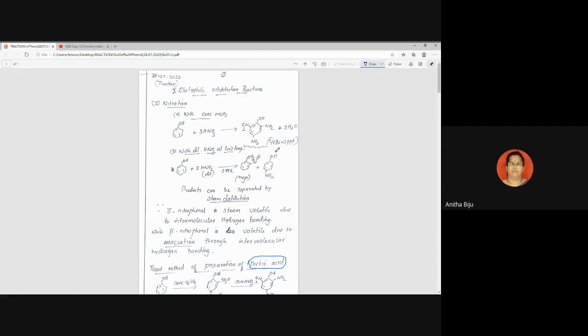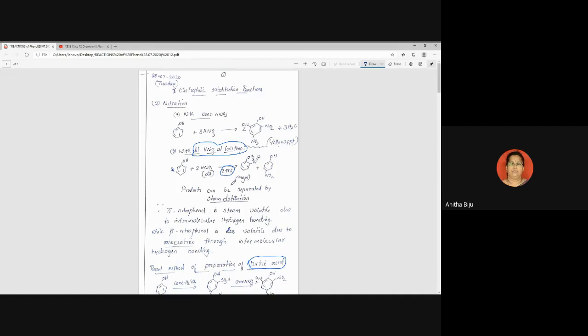Second nitration reaction is reaction with the dilute nitric acid. Second condition, write that: dilute nitric acid, and the temperature has to be maintained low, 25 degrees Celsius or 298 Kelvin, normal room temperature.